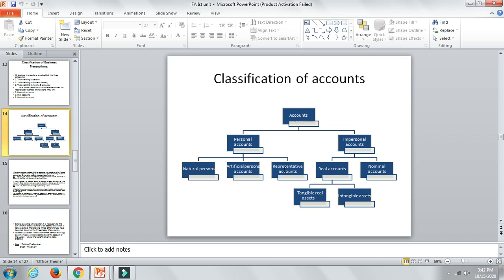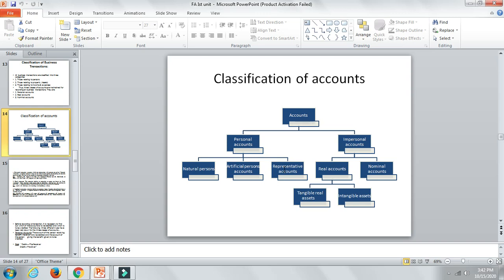Now, natural persons means accounts related to natural persons. The very first example could be Raj account, Vasu account, or Salman account. These will all come under natural persons, the name of a person. We ourselves, everybody will have an account. I know you yourself may be having an account, I guess, in a bank, because you will be dealing with fees and all, right?